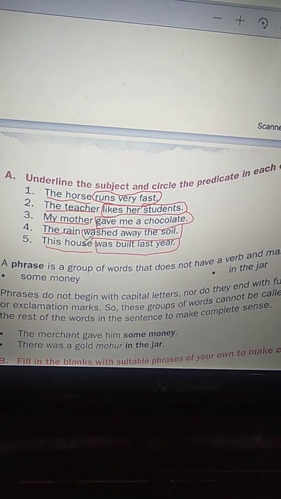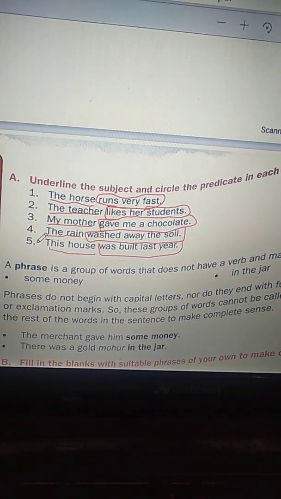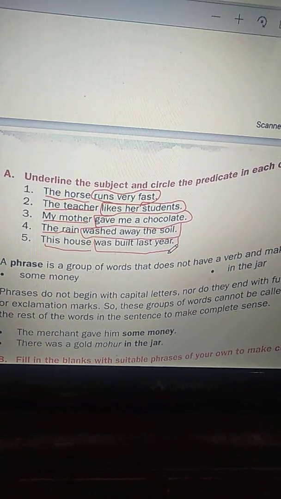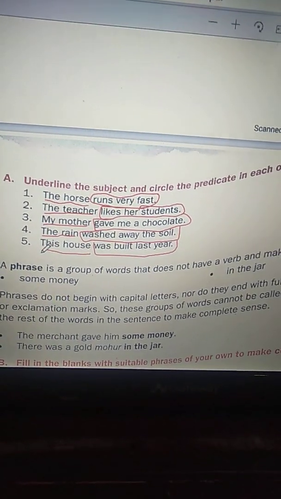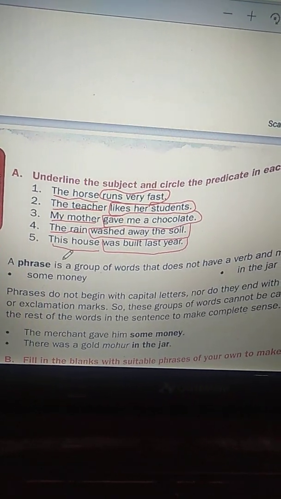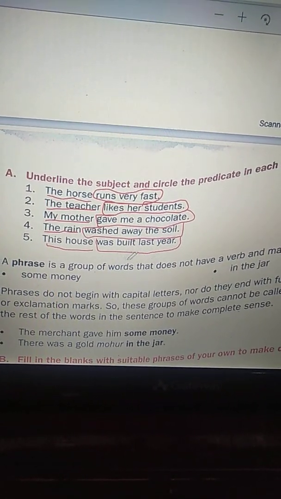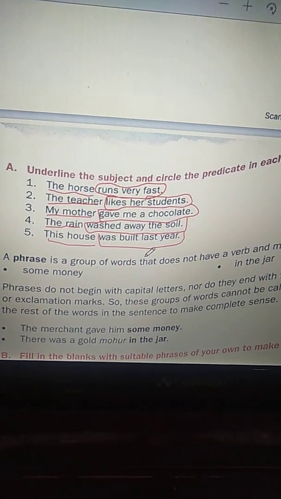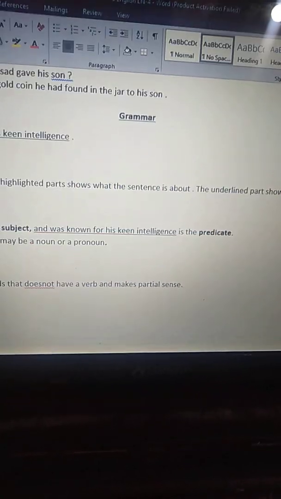Fourth one, the rain washed away the soil. The rain is the subject here and washed away the soil is the predicate, the action of the subject. Okay. Fifth one, this house was built last year. This house is the subject and was built last year is the predicate. Okay, children. Now again come to the worksheet.